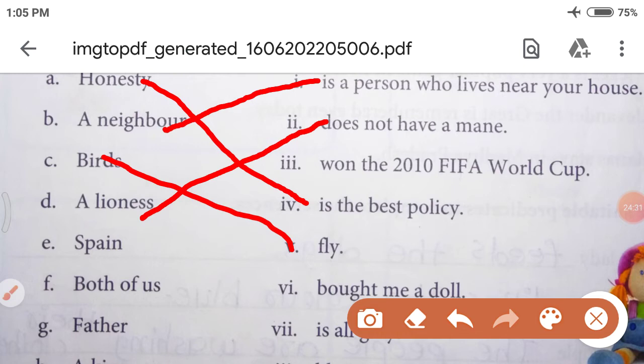Next is Spain. So, what is the answer? Spain won the 2010 FIFA World Cup. So here Spain is the subject and won the 2010 FIFA World Cup is the predicate. Right? So let's see the next questions.